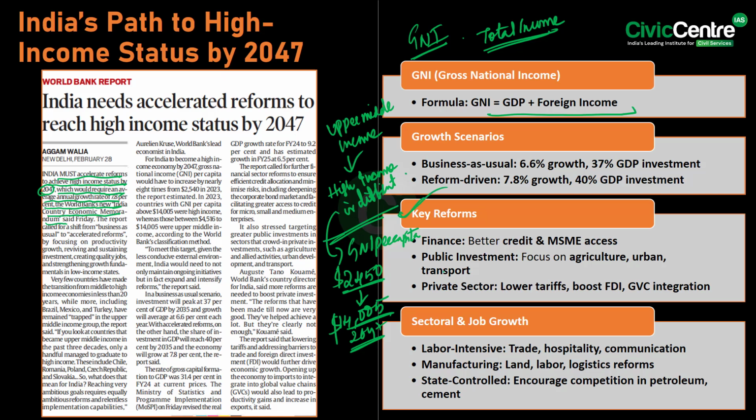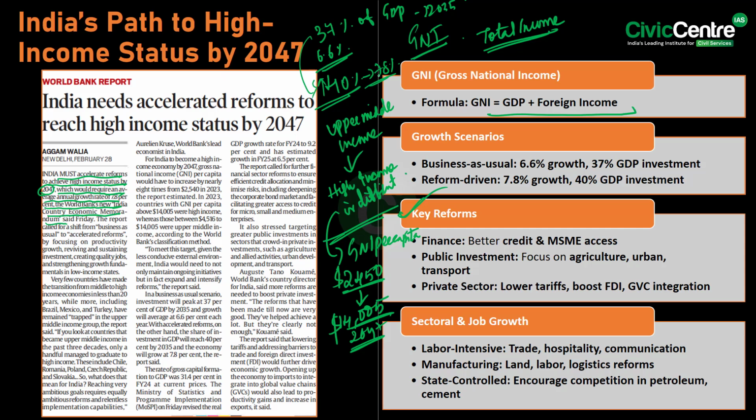To achieve this, India must sustain reforms and accelerate growth. Under a business as usual scenario, investment may peak at 37% of GDP by 2035 with a 6.6% growth rate. However, with stronger reforms, investment could rise up to 40%. So there is an increase from 37% to 40% of GDP, increasing the growth to 7.8% annually.